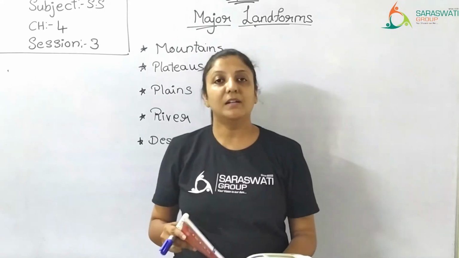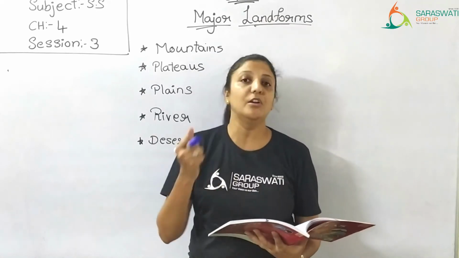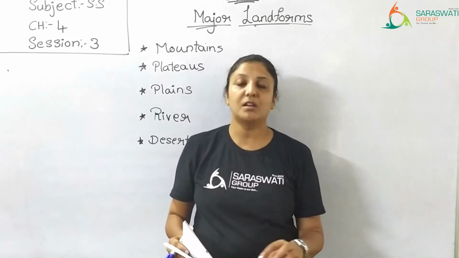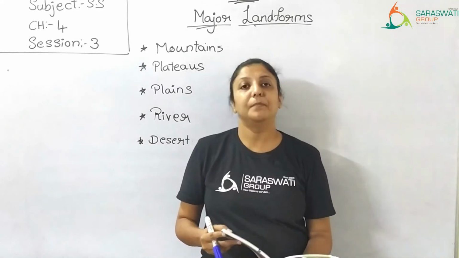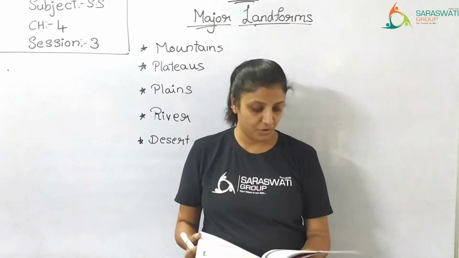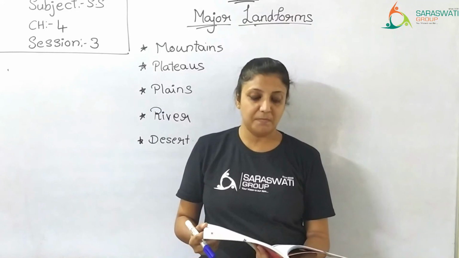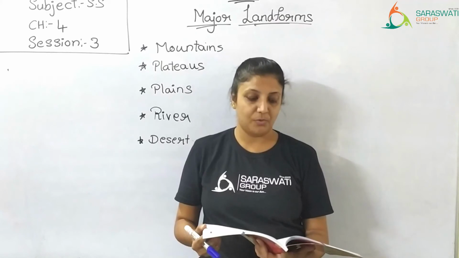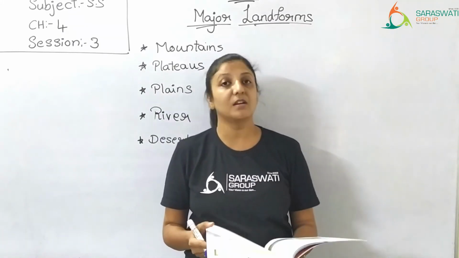And when plants are not available, do you think animals can survive there? Animals feed on plants. They need plants to eat, and without eating they cannot survive. Since plants are not available, animals are also not available. So due to extreme climatic conditions, not many plants and animals are found in deserts. In the Indian Union, the Union Territory of Ladakh is a cold desert.